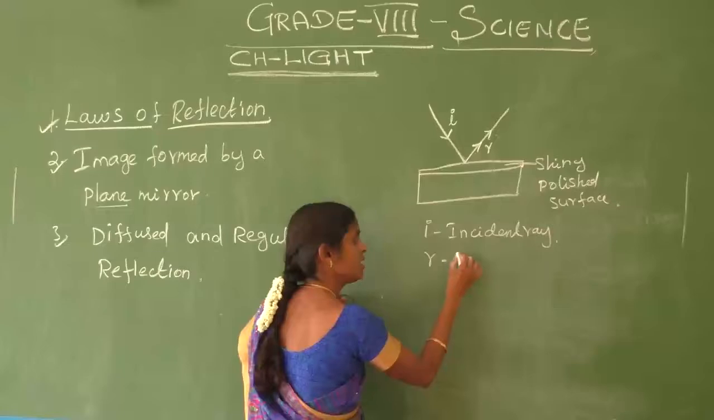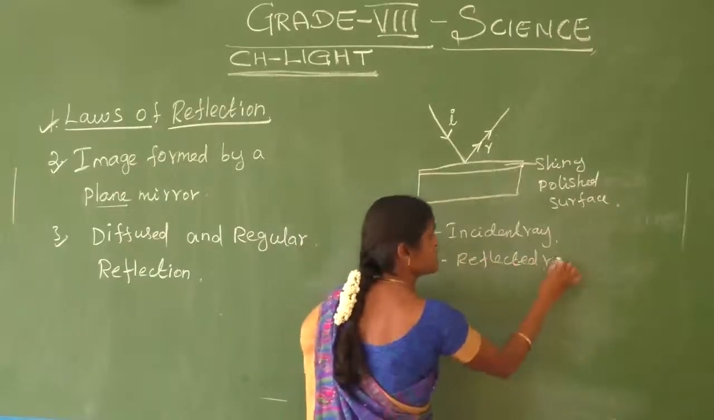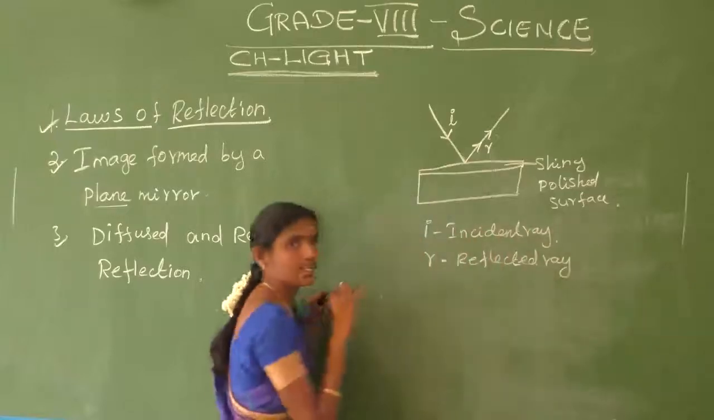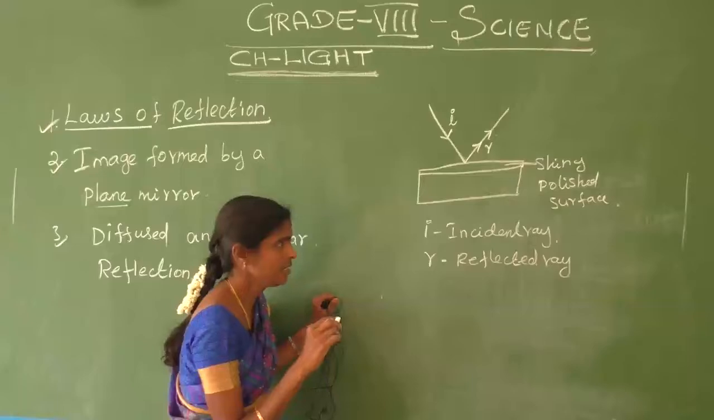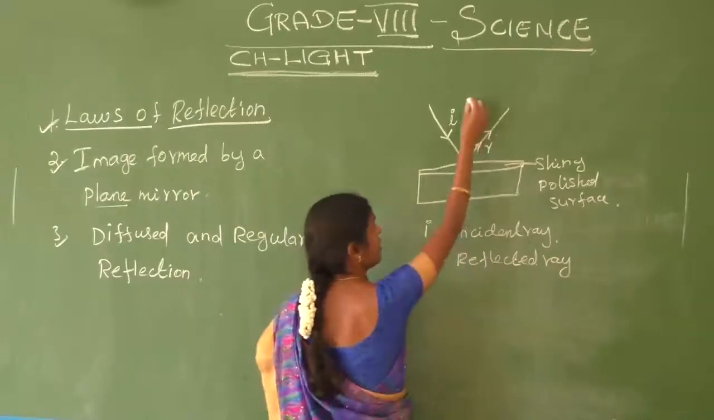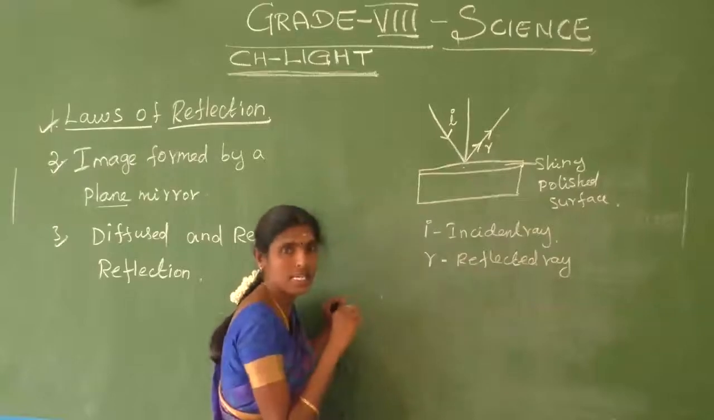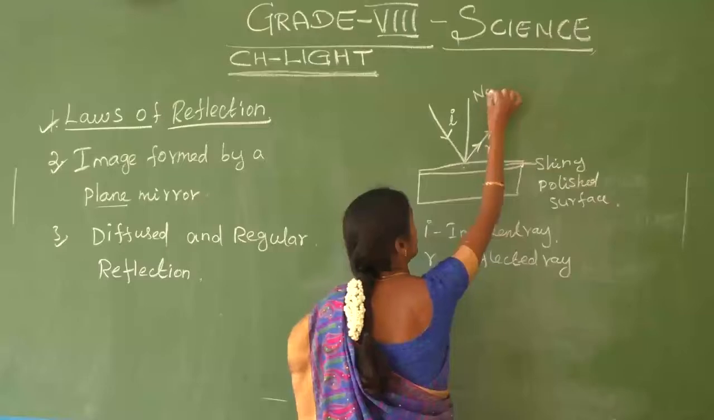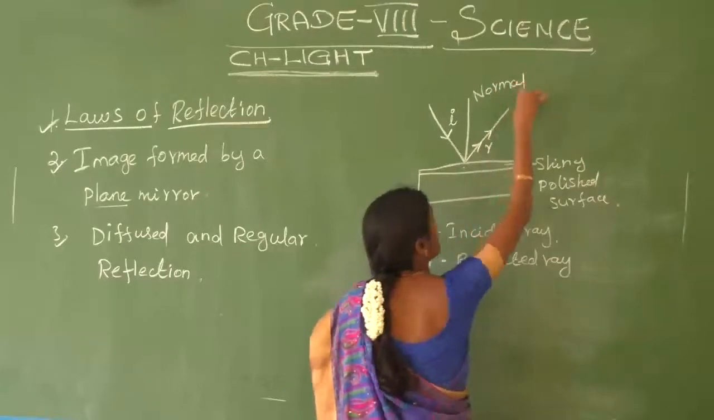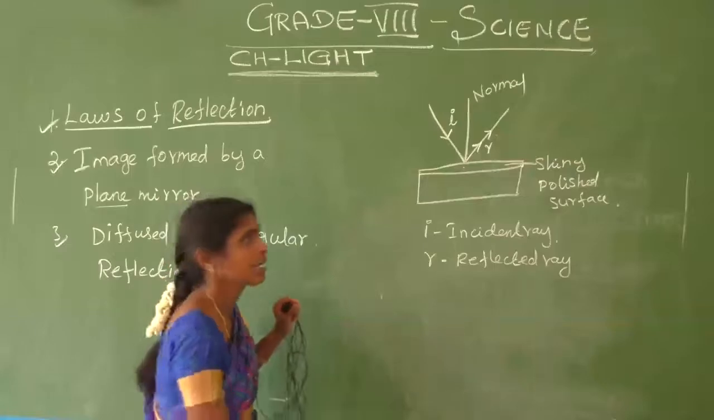R is the reflected ray. Okay, then we draw a line perpendicular to the surface. That is called the normal. Do you understand? Okay, see here.